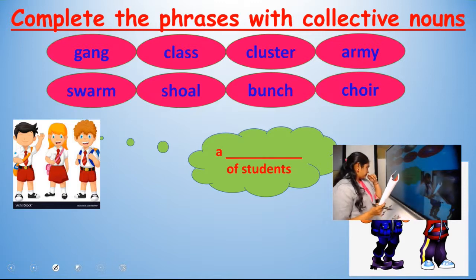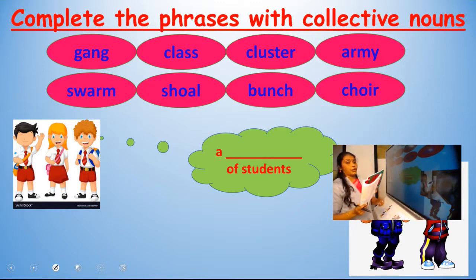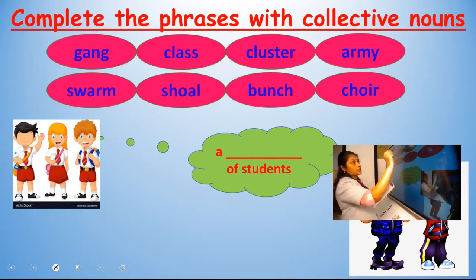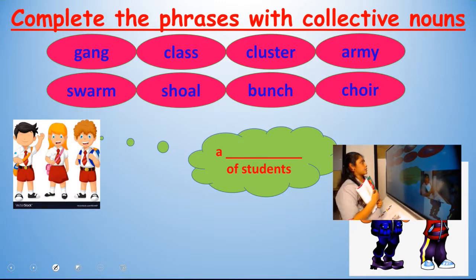Clear? So, a dash of students. We have to choose the collective noun from this group. A gang of students? No, that is not correct. A swarm of students? We can choose any collective noun, but we have to combine it with this. An army of students, that is not suitable here.